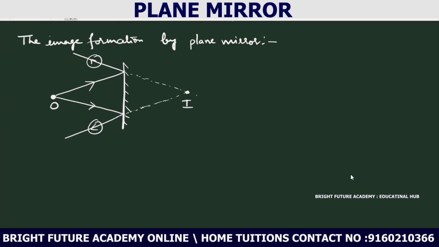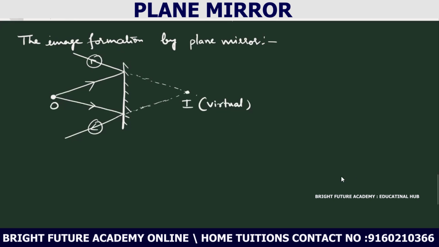Okay. So these light rays which are forming this image, are they actually coming from this point? They are not coming from this point. That's why this image formation is called a virtual image. Okay, this is a virtual image.